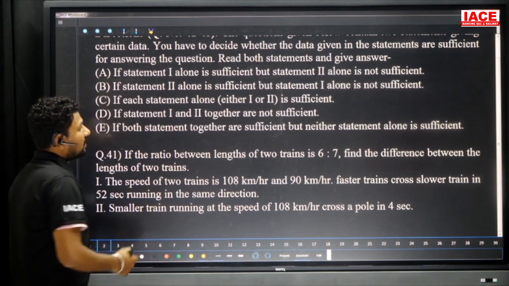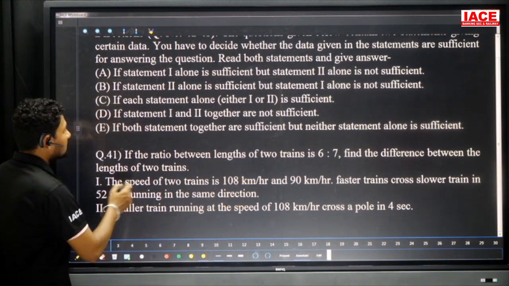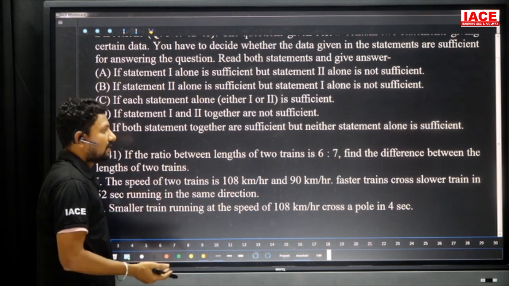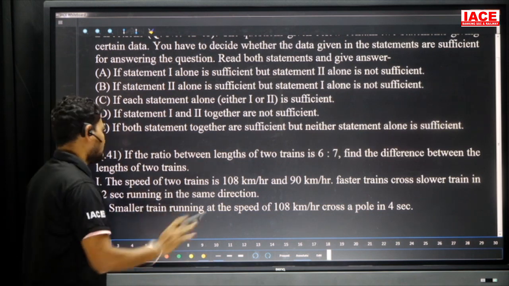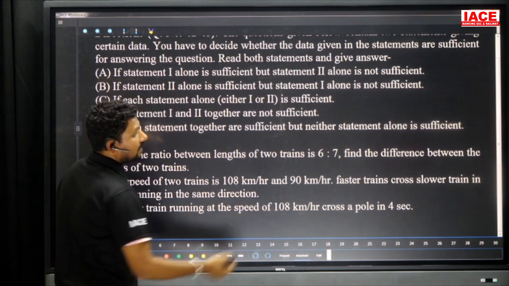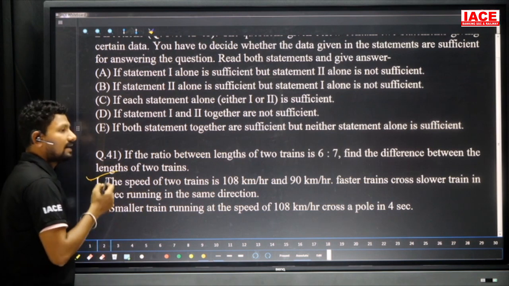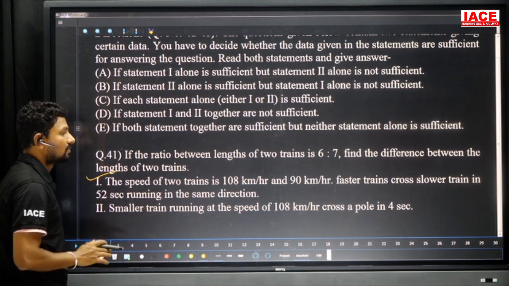Here, the ratio between the lengths of two trains is 6:7. Find the difference between the lengths of the two trains. We need the length values. First of all, if you know the total, you can easily find the length of the first train, the second train, and the difference and the sum also. The speeds of the two trains are 108 km per hour and 90 km per hour. The faster train crosses the slower train in 52 seconds running in the same direction. If you have time and speed, you can easily find the length. That means statement 1 is sufficient to get an answer.